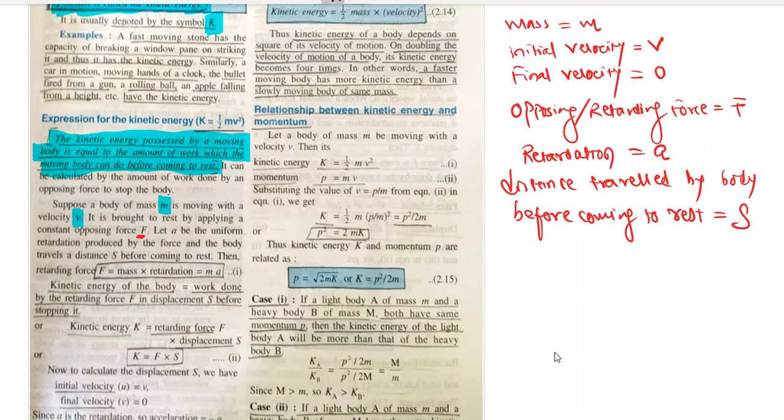If they ask you this derivation, you must write all these quantities before you derive, otherwise your derivation will be wrong. So mass of the body is m, initial velocity v, final velocity 0, opposing or retarding force F, retardation A, distance traveled by the body before coming to rest S.